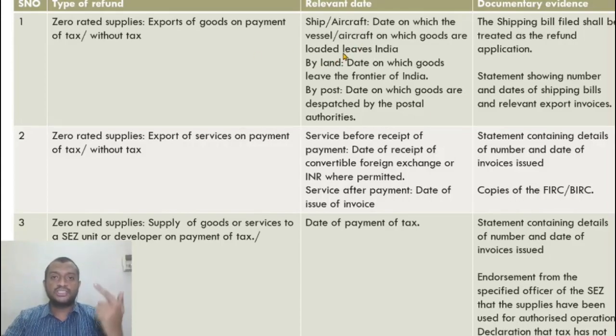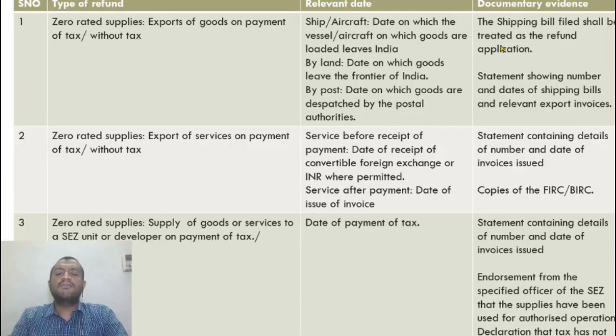What are those? For a ship or aircraft, 2 years from the date on which the ship carrying goods leaves India. In case of goods being transported by land, it is the date on which the goods cross the customs frontier of India. There is a frontier, there is an official check post which tells us when it crosses the customs frontier. From that date, 2 years is the time limit for making a refund application. In case of post, it is the date on which goods are dispatched by the postal authorities.